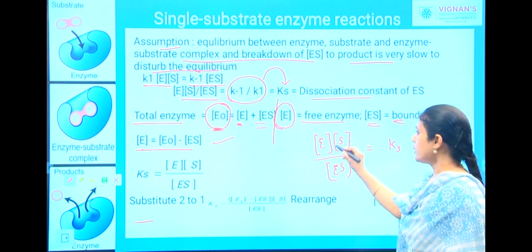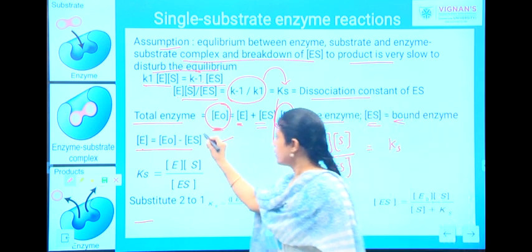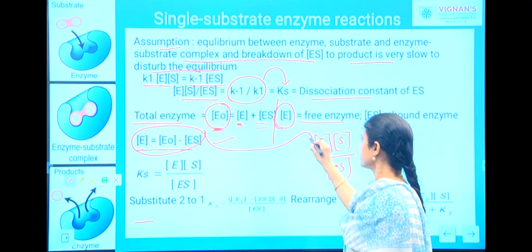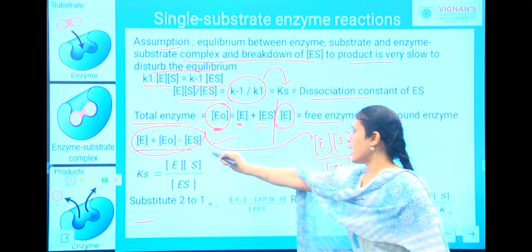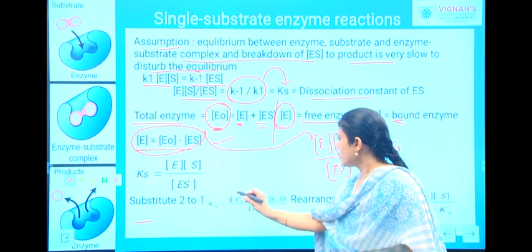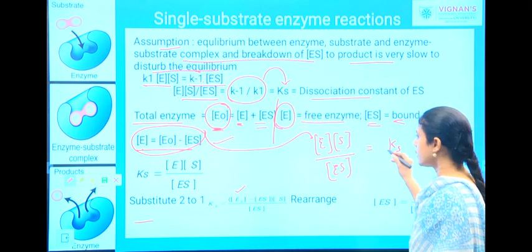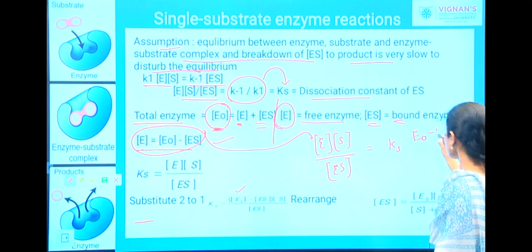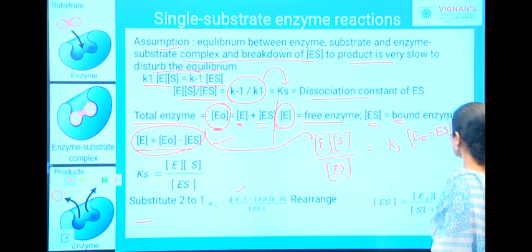Now, you substitute the value of E here. Then what you will be getting? You will be getting E naught minus ES into S divided by ES.